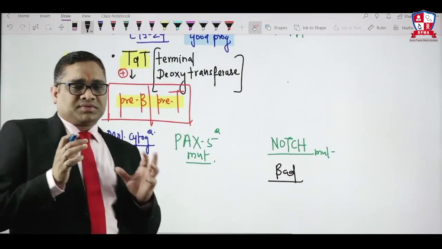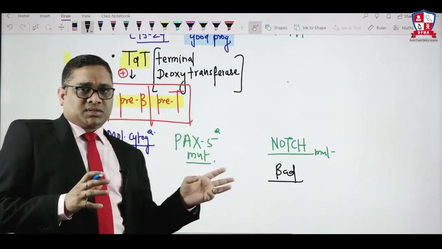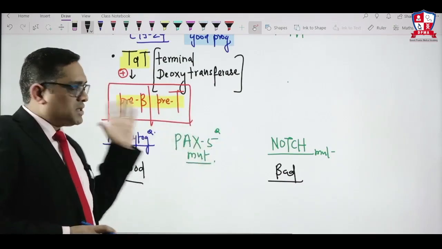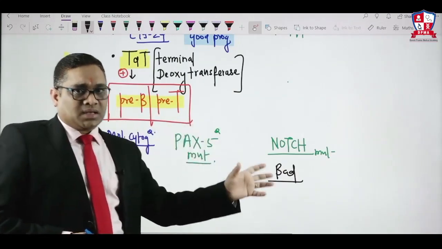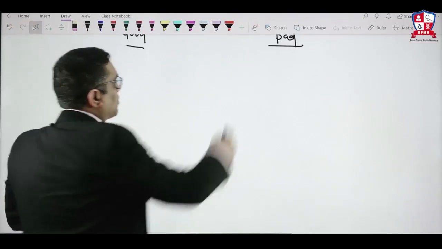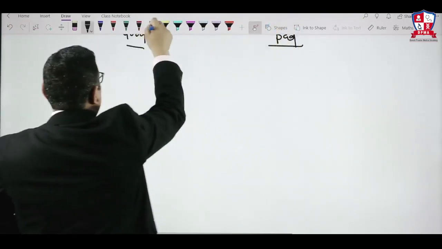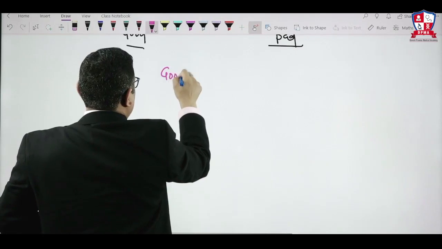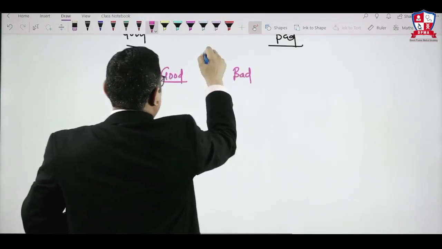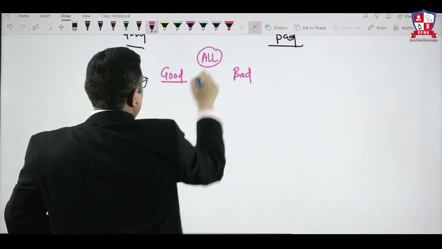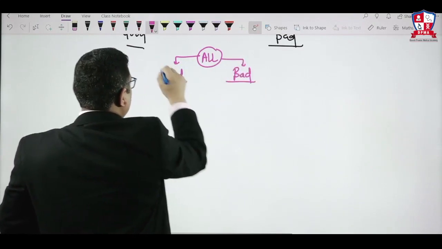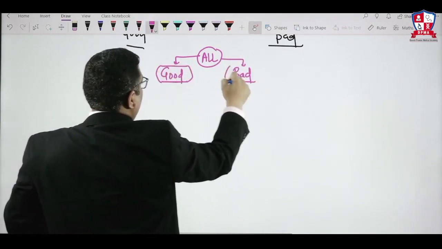Now we have seen etiopathogenesis. We have read the etiology, then pathogenesis, and then we have seen the clinical features of the B cell and T cell. In the last we are going to discuss the good and bad prognostic features of ALL. What are the good prognostic features and what are the bad prognostic features of any given case of ALL? When to say it has good prognosis and when to say it has bad prognosis?